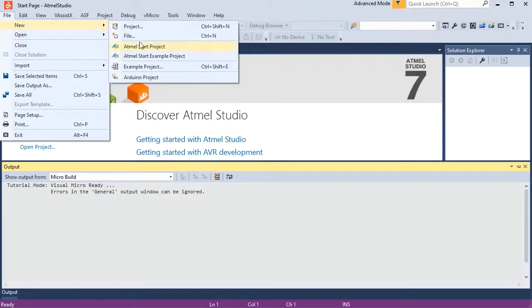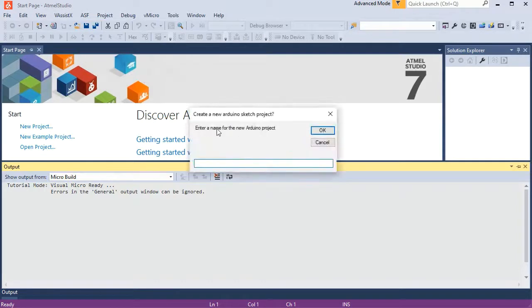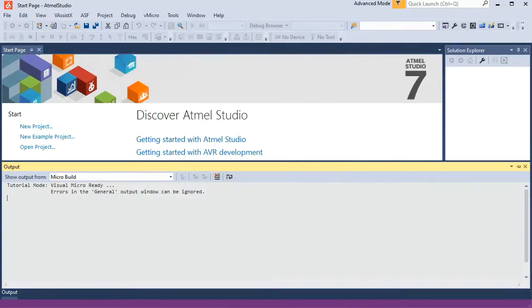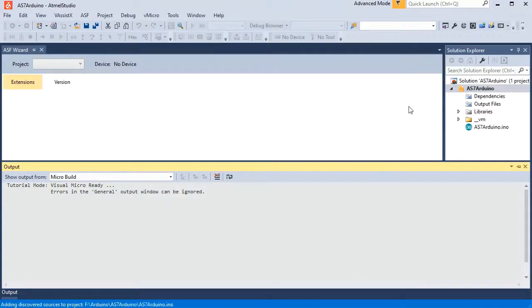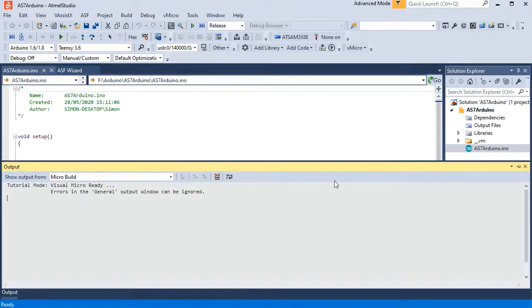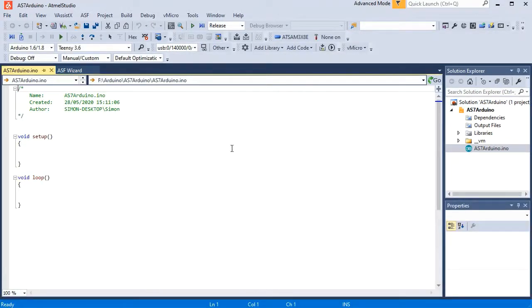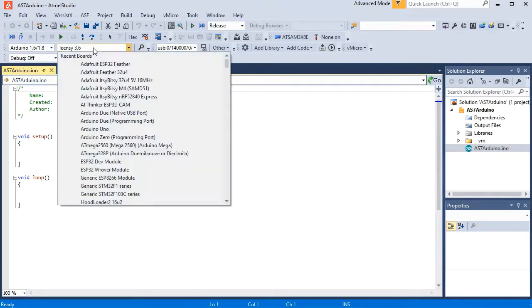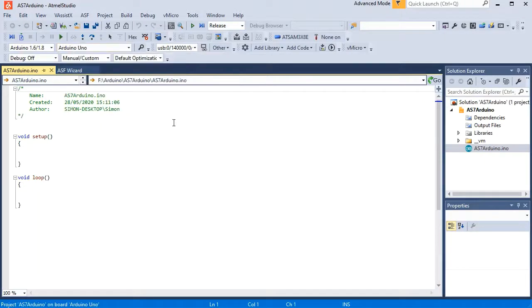So once that's all configured, we can just go and create a new Arduino project, and then obviously add some code and select the board that we're going to use, an Uno in this case.